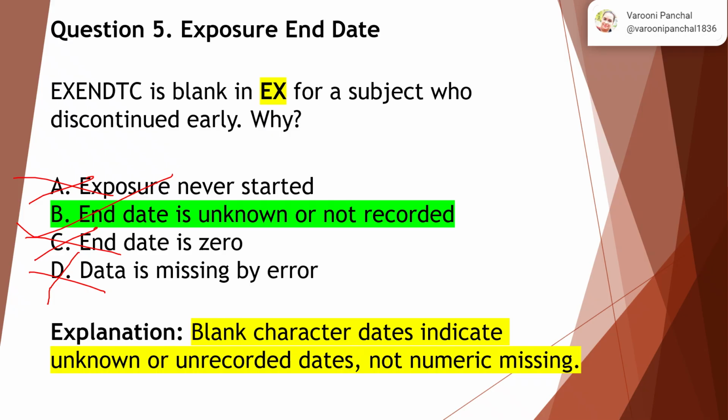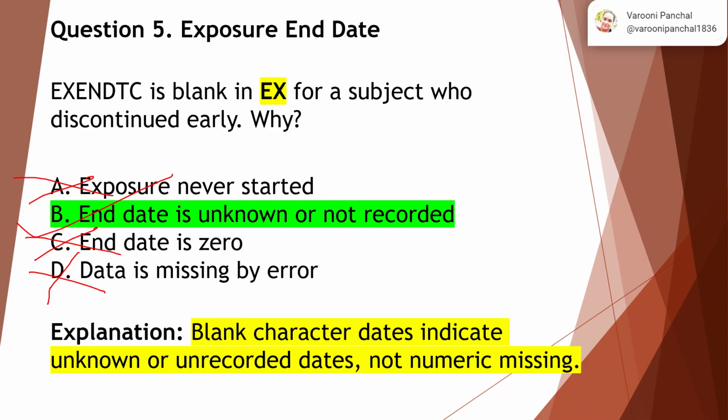So we don't know what was the end date of that exposure, right? It was a voluntary consent of that patient who chose to discontinue without giving another date. So we do not know what is the end date of that exposure. So hence it is unknown and not recorded.